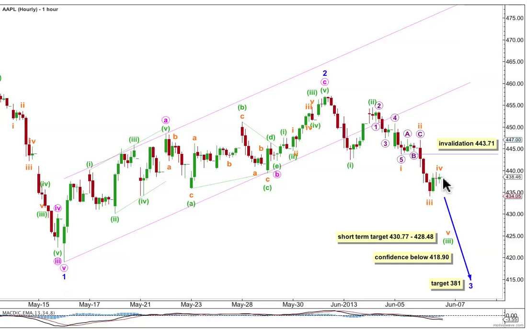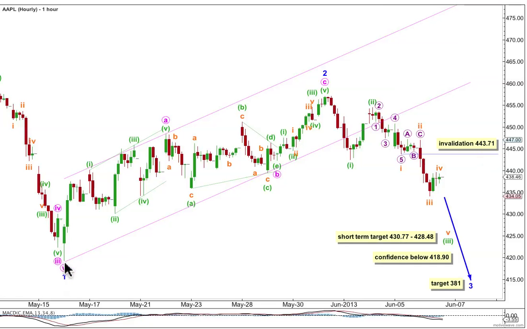When that happens, I will expect to see a Fibonacci ratio for the upcoming fifth wave, and either the first or third, and equality with the first is the most common, and it coincides really nicely with this target calculated 1 degree higher. So we have a reasonably good probability short-term target zone which may be met within the next couple of days or so. While minuette wave 3 is still unfolding and is an incomplete 5-wave impulse, any further upwards movement for the fourth wave within it may not move into first wave price territory. Movement above 443.71 would invalidate the wave count at minuette degree on the hourly chart level.